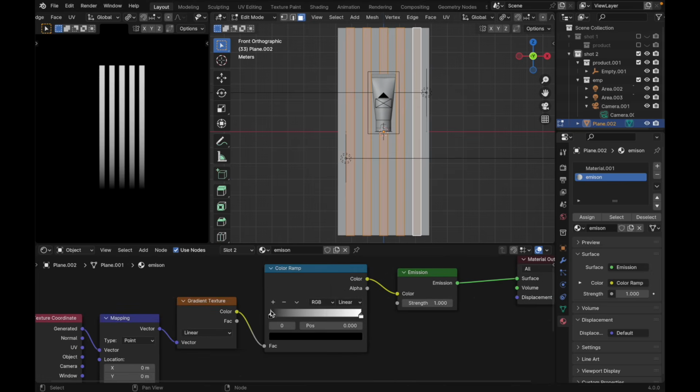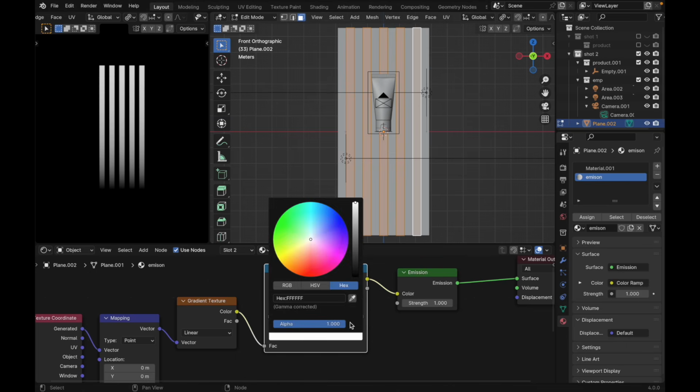And at your color ramp, just click new, just click here and plus new again, and new again. We have something like this, and I guess we need another just like this. Yep, we have like 1, 2, 3, 4, 5, 6.